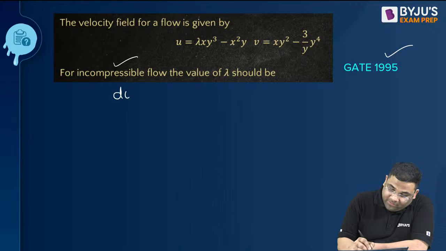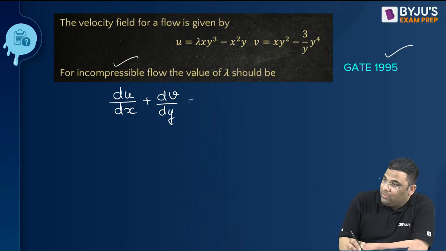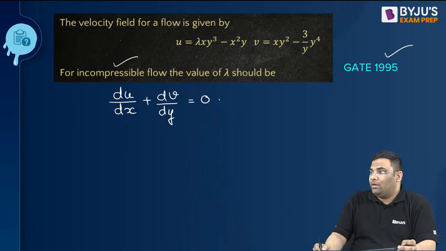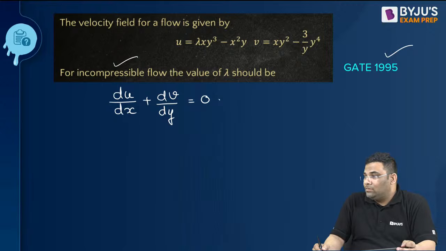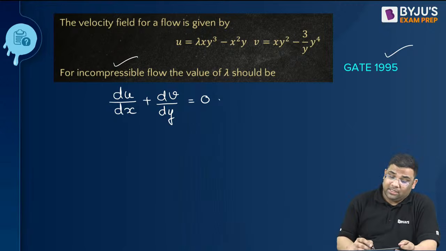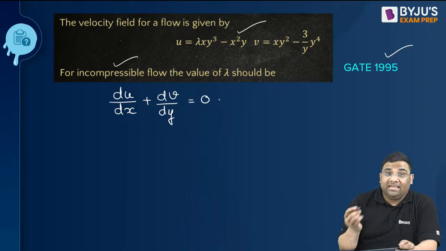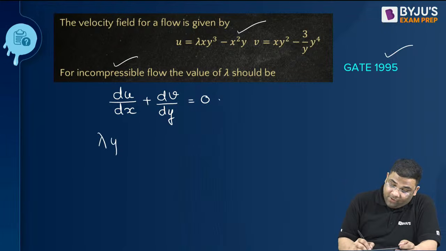Since it is incompressible flow and a 2D flow, du by dx plus dv by dy is equal to 0. Differentiate with respect to x, partial differentiation, so lambda y square minus 2xy.